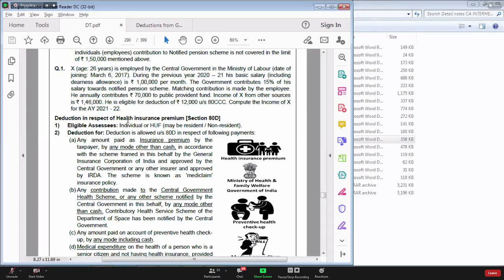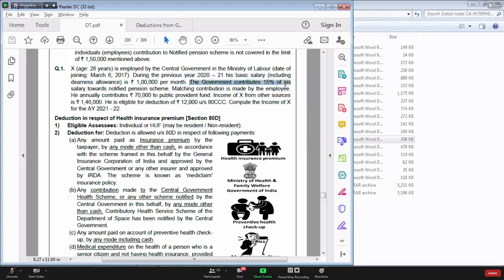Question number 1. Mr. X, age 26 years, is employed by the central government in the Ministry of Labour. Date of joining employment is 6th March 2017. So definitely he has to mandatorily contribute money to the pension scheme. It further says during the previous year 2021, his basic salary, including dearness allowance, is 1 lakh per month.